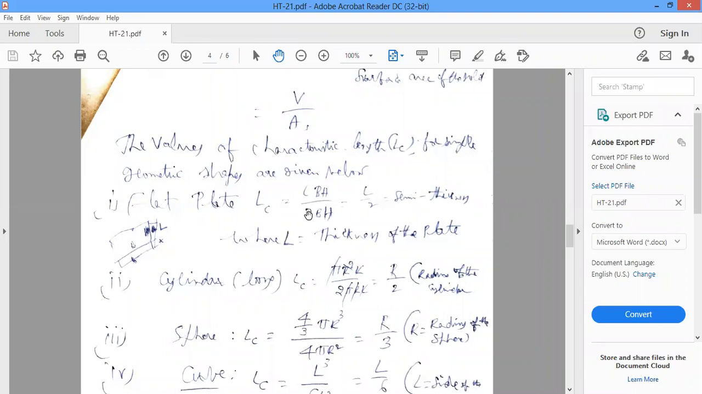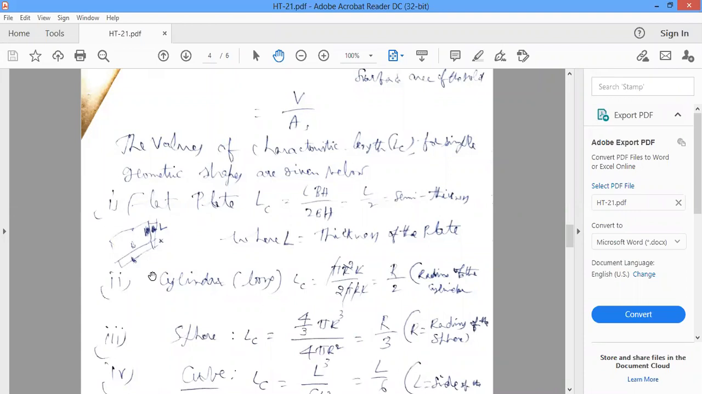So L·B·H divided by 2BH. B gets cancelled, H gets cancelled, L by 2. Semi thickness. Here L is the thickness, not a length. B is the breadth. L is the thickness only. This is B, and this is thickness, and H is the height.